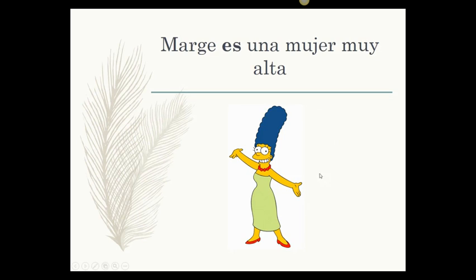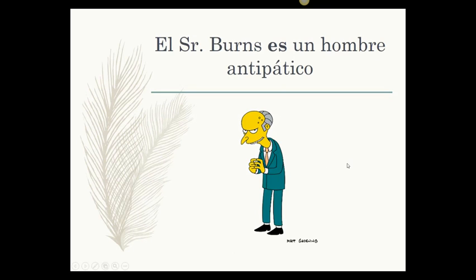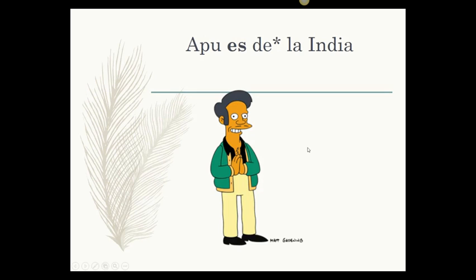She's a very tall lady, a woman. Yes, a description. El señor Barnes es un hombre antipático. He's not nice. Description. Apu es de la India. He is from. See, remember that de? I put that star so that you remember it's like a hint for you to remember that every time you see de, or most of the times, 99% of the times, it's going to be es.